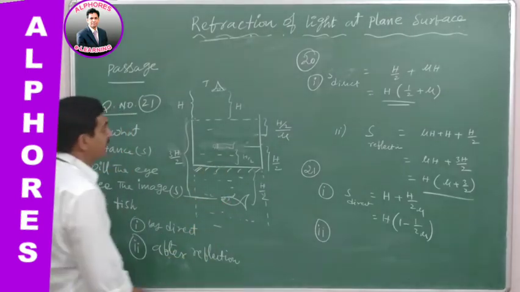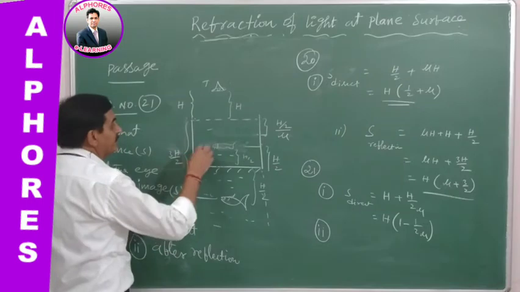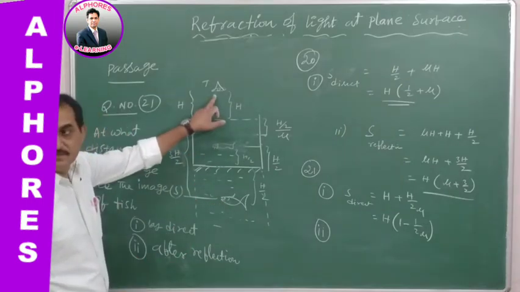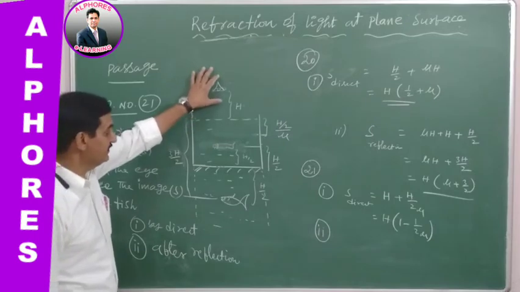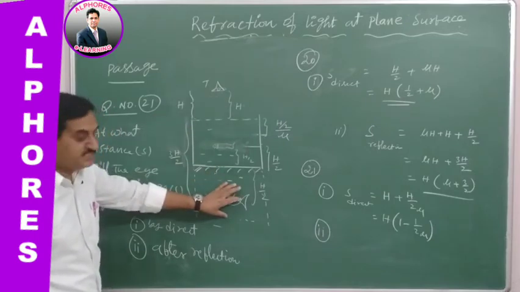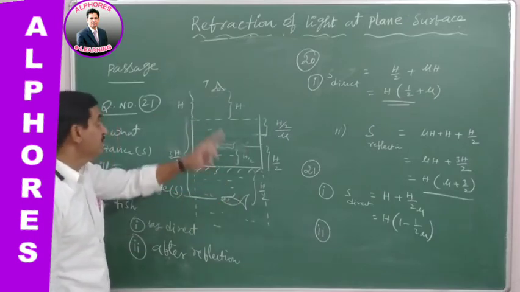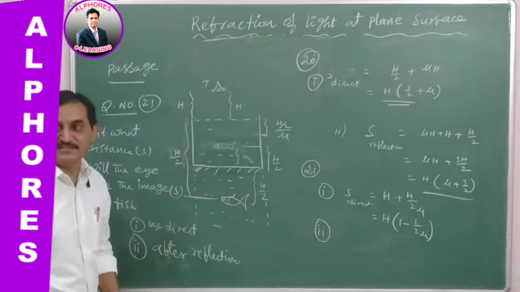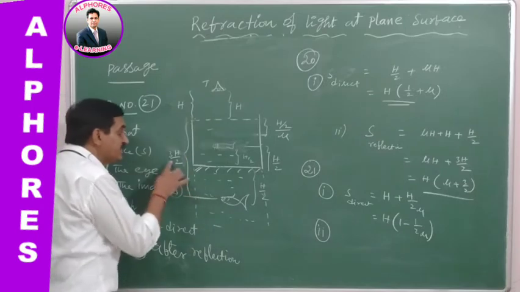3h by 2. Okay. Now, whenever it is in water, the eye is in air medium, observer in air medium, object in denser medium. So bringing this into observer medium, for that we have to use the apparent depth concept. Total depth is 3h by 2.